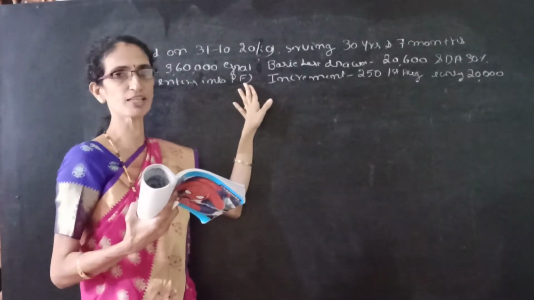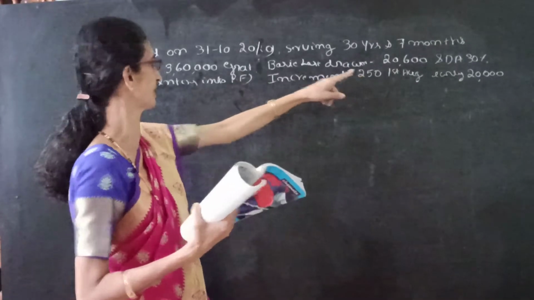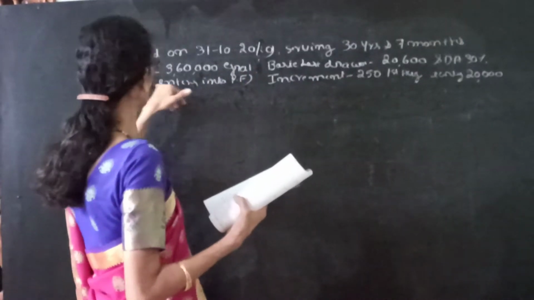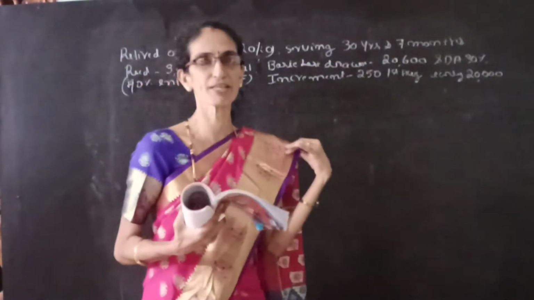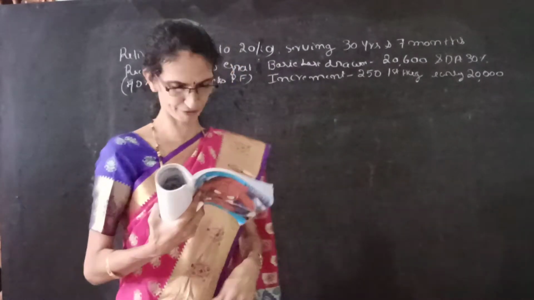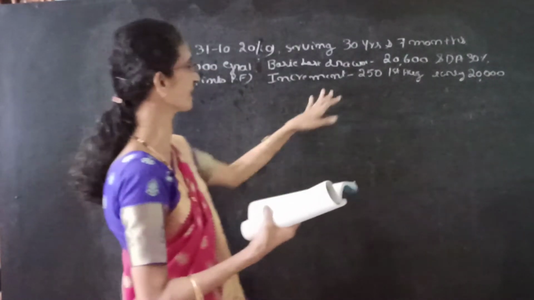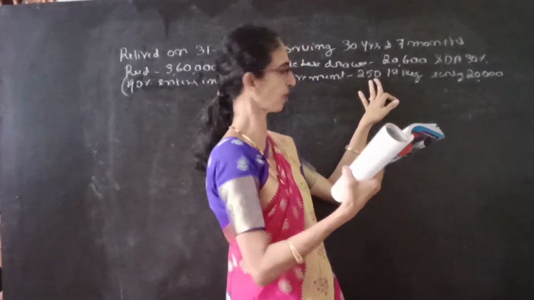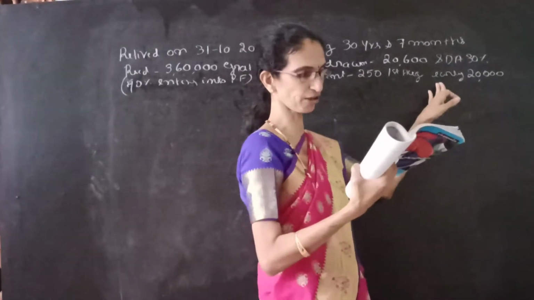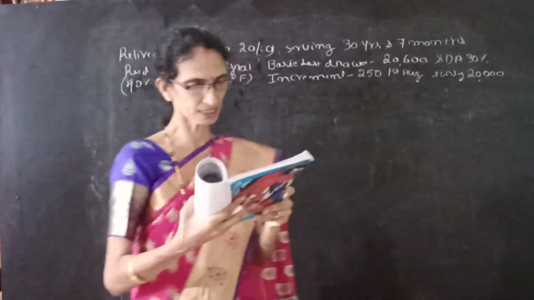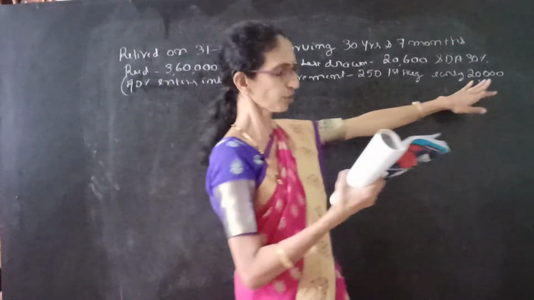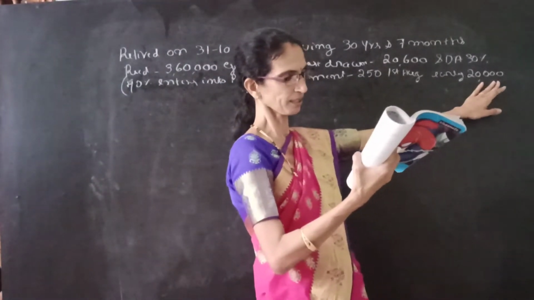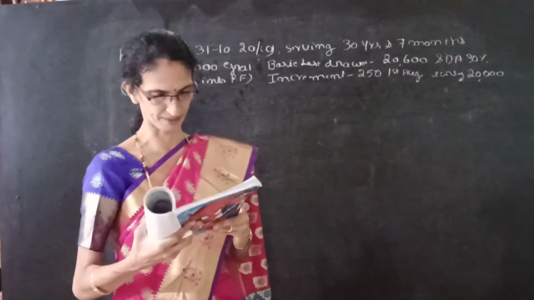So 40% out of 30%, 40% enters into PF, that means retirement benefit. The increment of rupees 250 which falls due on 1st August of every year. Earlier he received rupees 20,000 which was then exempted.